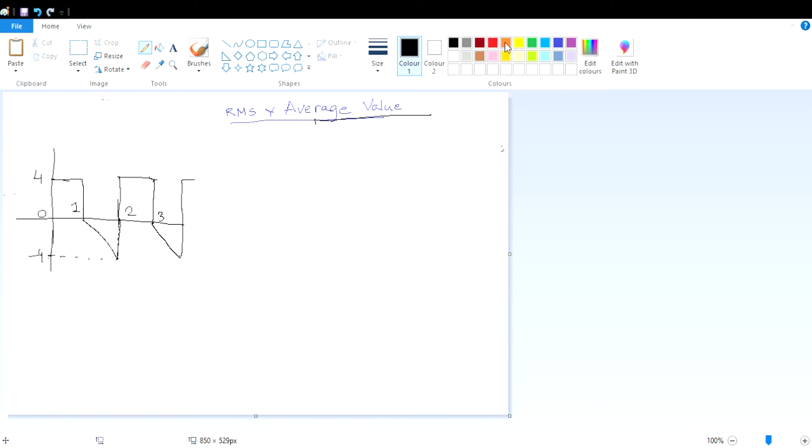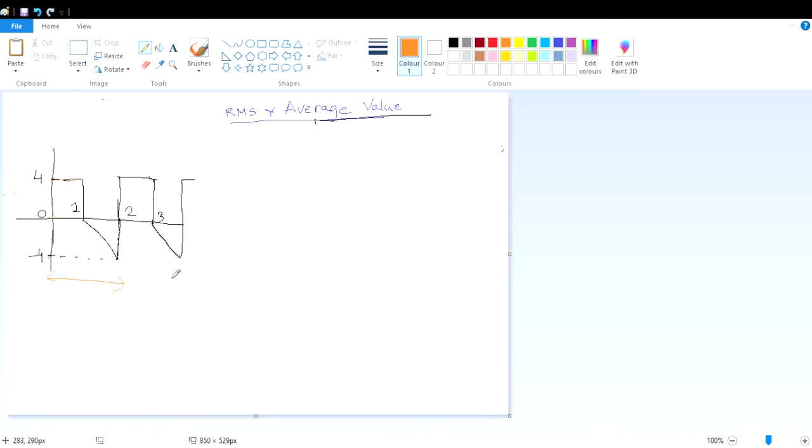That will be our time period. This pattern is actually repeating itself. So we can think of our time period like this: the pattern goes 0 to 4, then comes down to 0, then there is a ramp, then it goes up, and after that the pattern repeats itself.